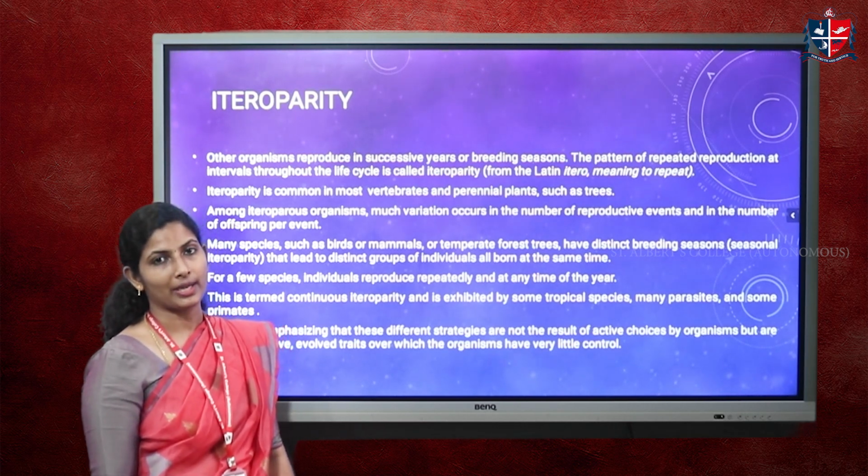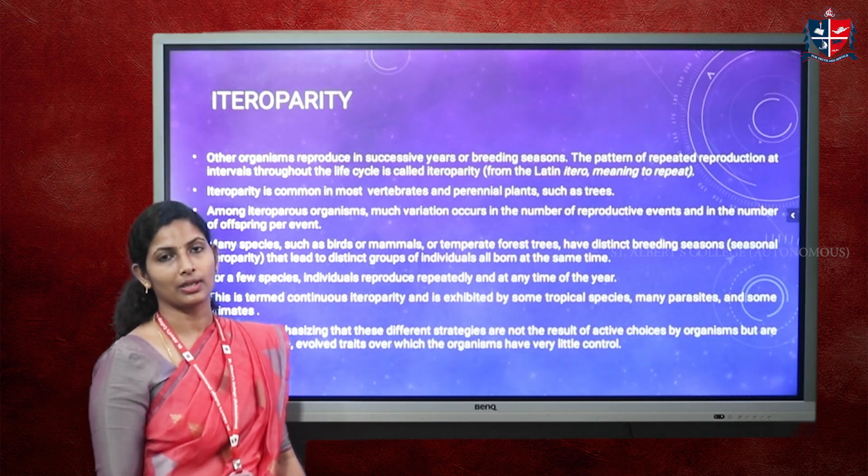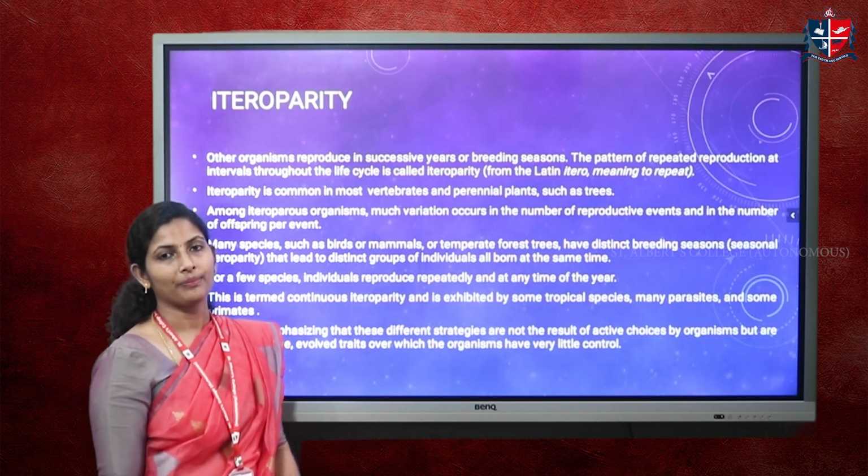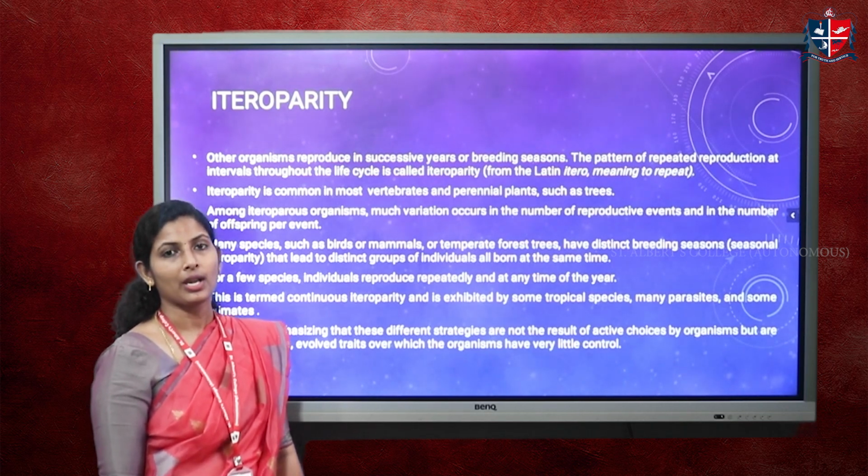In continuous heteroparity, there is no such restriction that they should be in a particular season to undergo the reproductive event, but instead they reproduce along with the reproductive cycle, the physiological cycle, not depending upon the season in a year. So that is called continuous heteroparity.